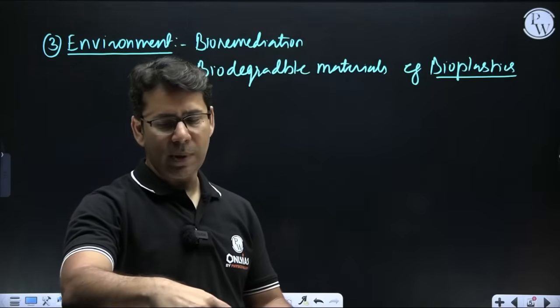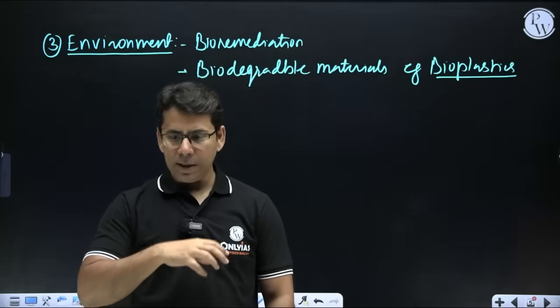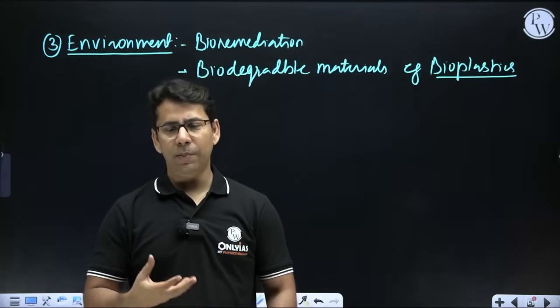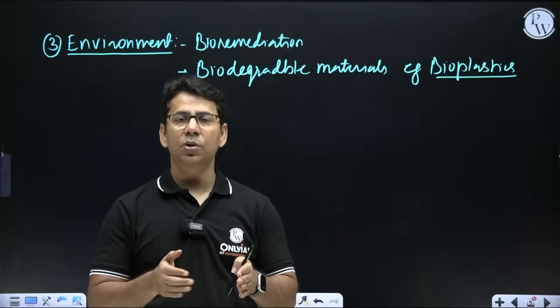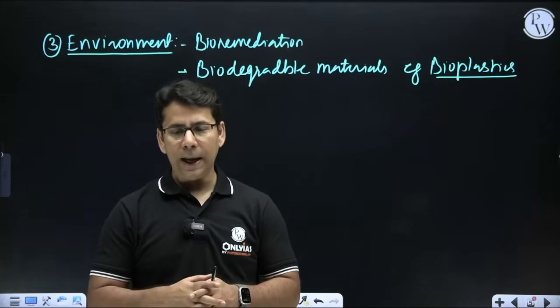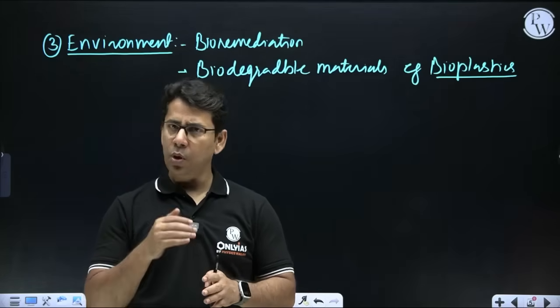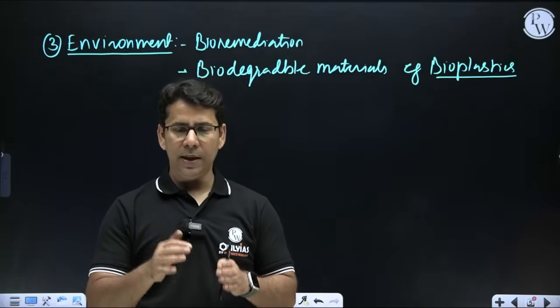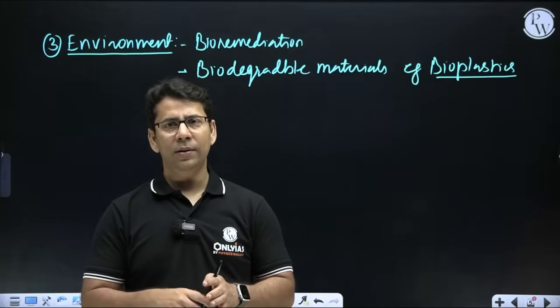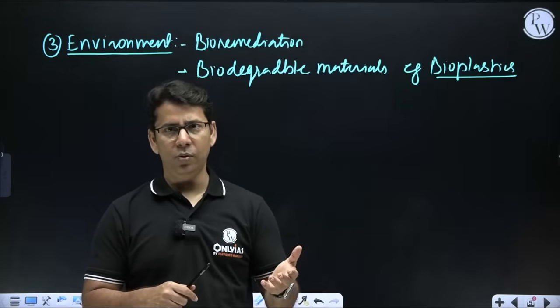And now we understand plastic is a menace and we are trying to control the use of it. And then bioplastics came. Bioplastics are those that will replace the traditional plastic. It is an alternative to traditional plastic, and it will degrade easily in the environment. It won't have a long-term impact on the environment, right? And then it will be a very good decision if we go with that. And we are all planning to go with that.